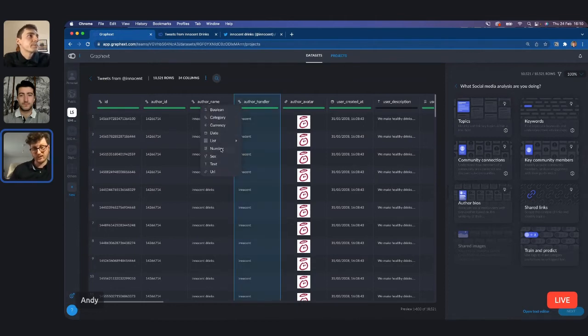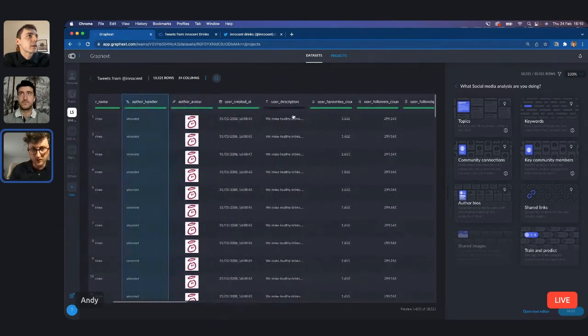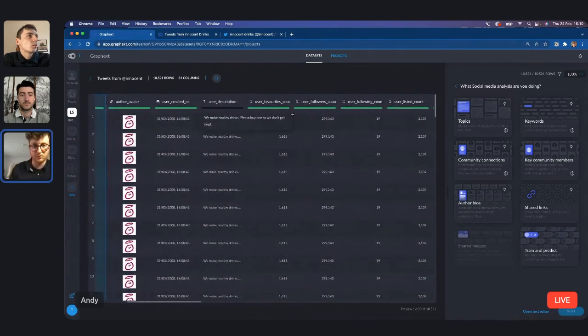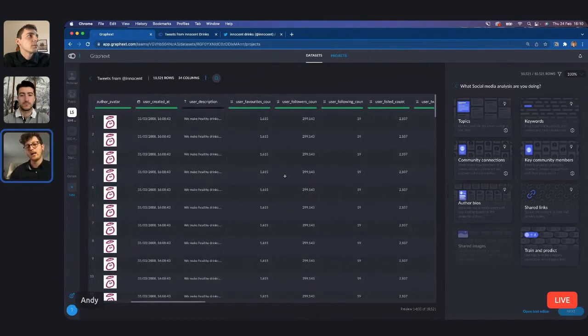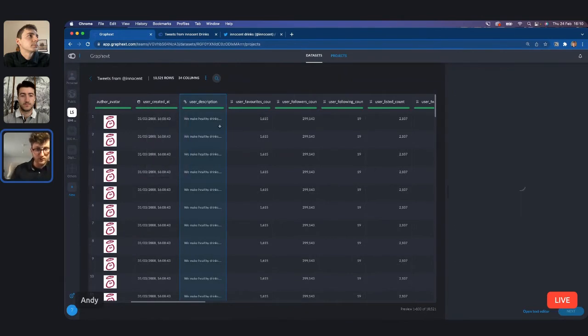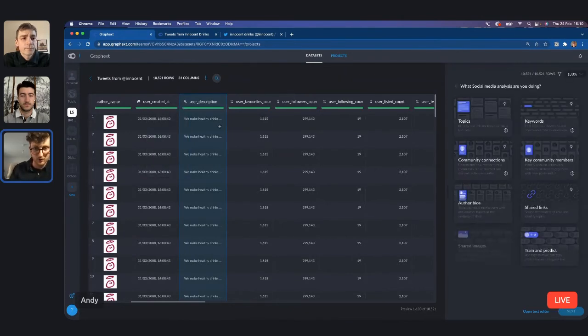And with that in mind, occasionally you want to have a little check to make sure everything's correct. You'll see user description doesn't show up as green, so maybe you want to check it. If it shows up as red, I'm not able to see it exactly, I'm not the best at reading this from the screen because you're sharing your screen and my eyesight's rubbish. But I think you can see you've got user description there, user follow count.